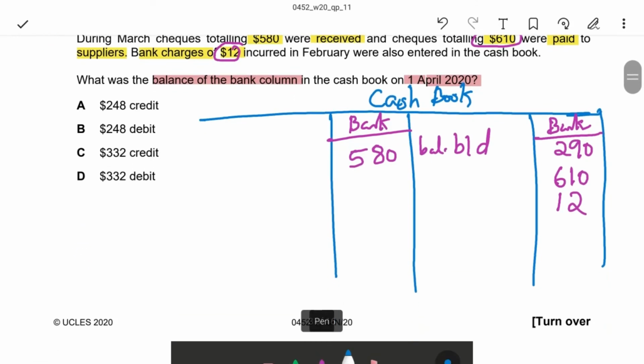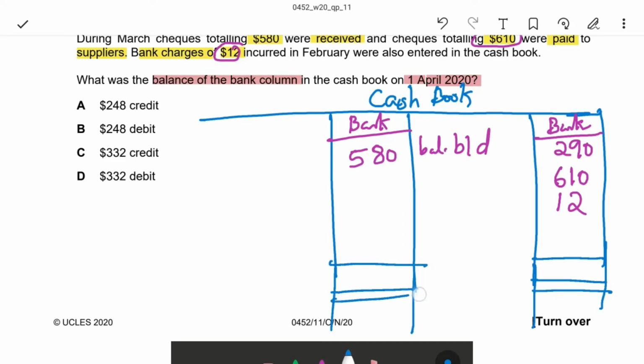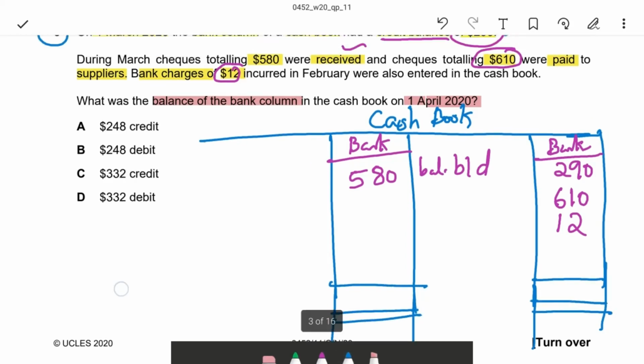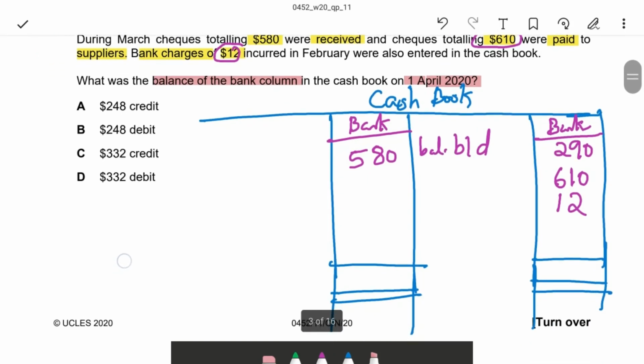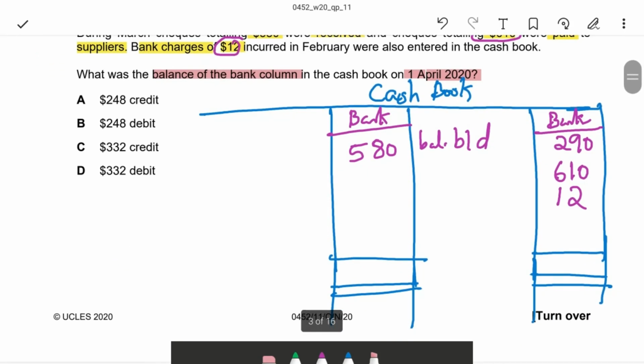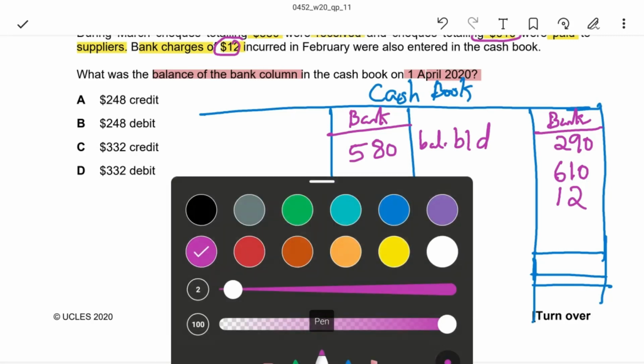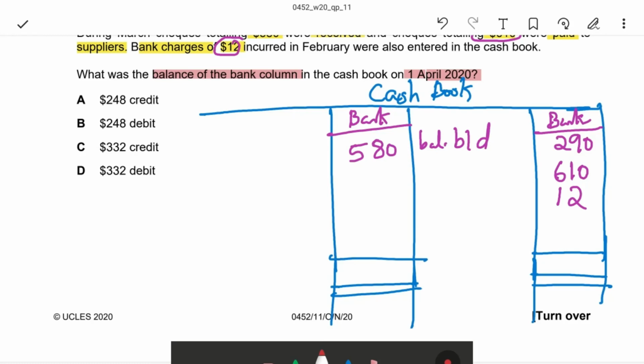The balance amount is: total credit side is more, 912.